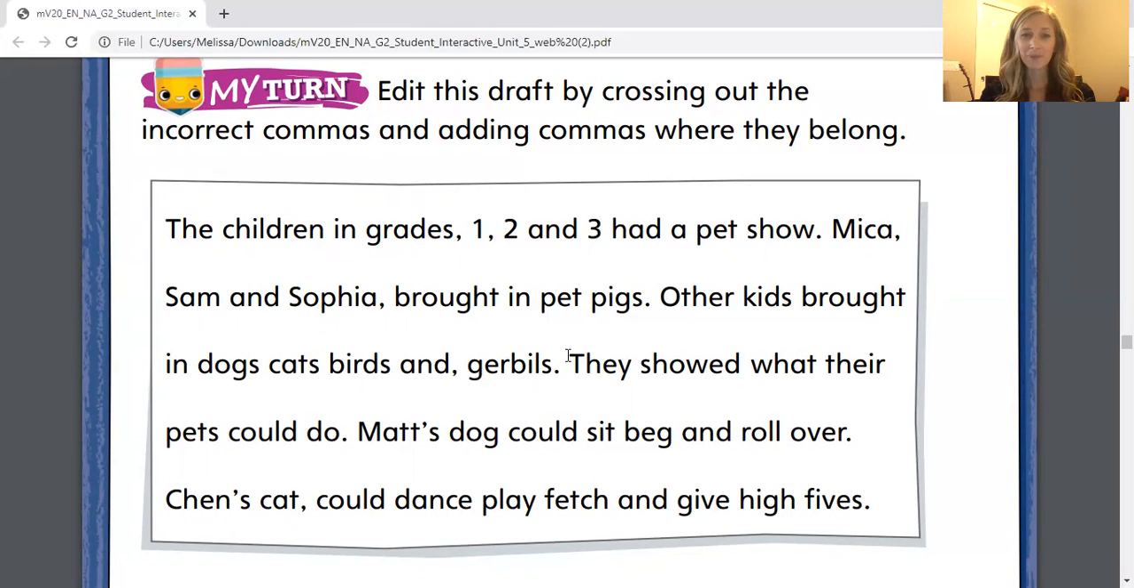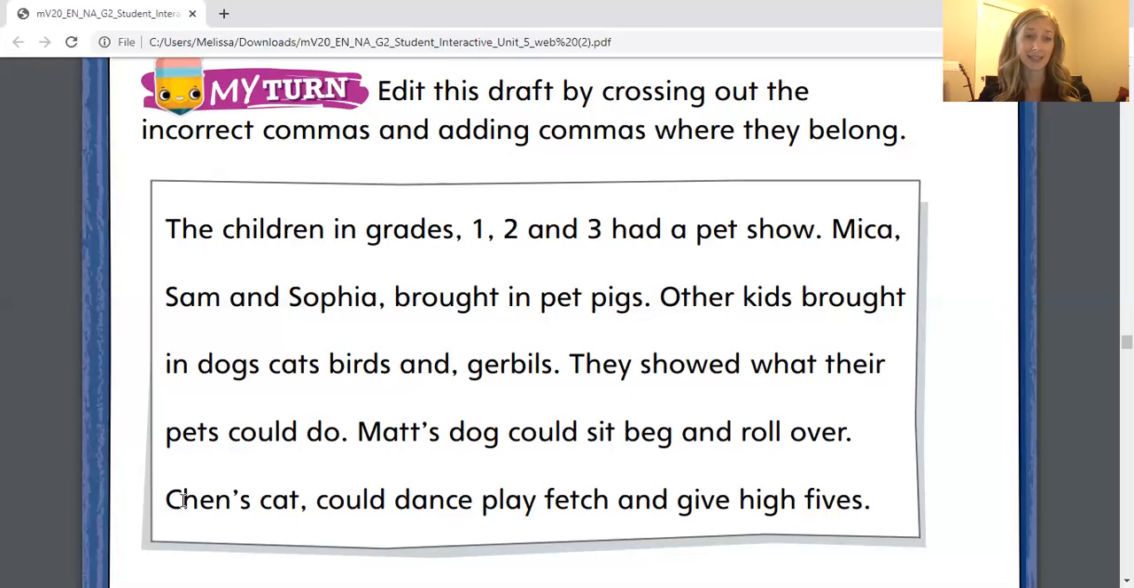Let's move on. They showed what their pets could do. Do we need any commas in that sentence? They showed what their pets could do. I don't think we do. But let's read about what Matt's pet could do. Matt's dog could sit, beg, and roll over. So we're listing what Matt's dog could do. Matt's dog could sit, we need a comma. Matt's dog could beg, comma, and roll over. So go ahead and add a comma after sit and a comma after beg.